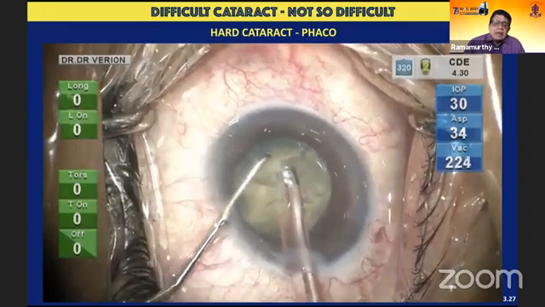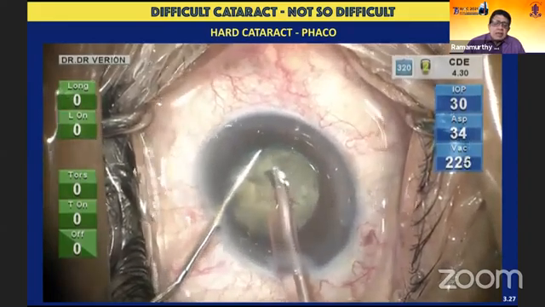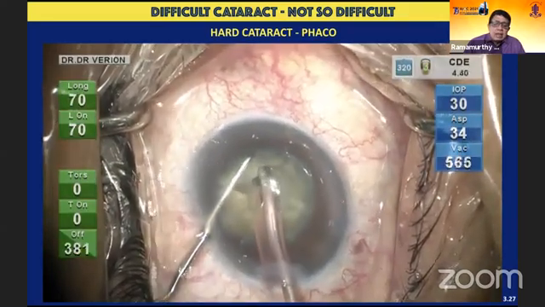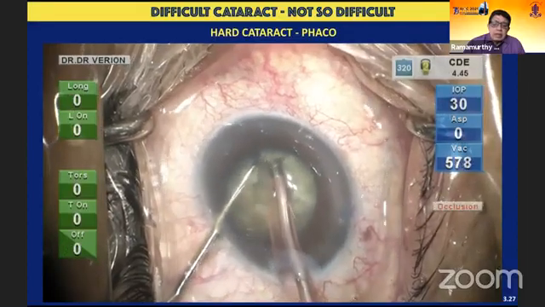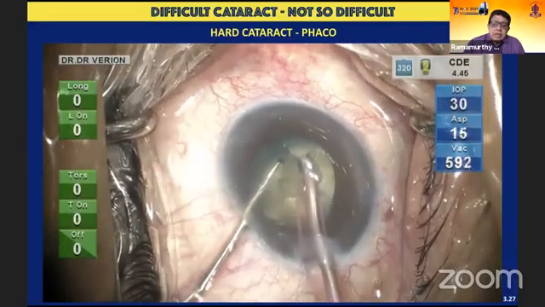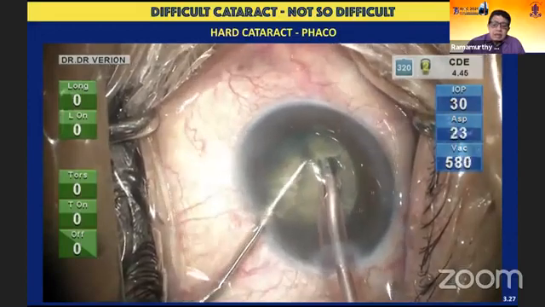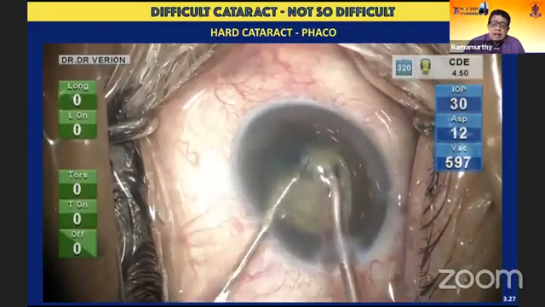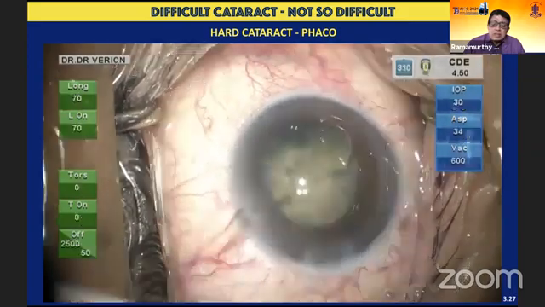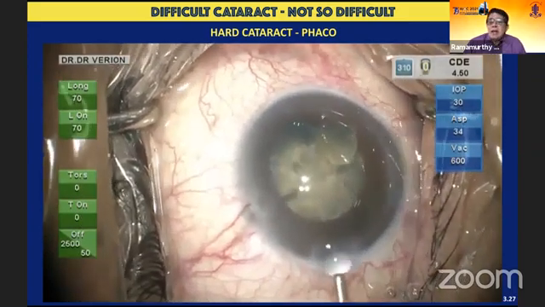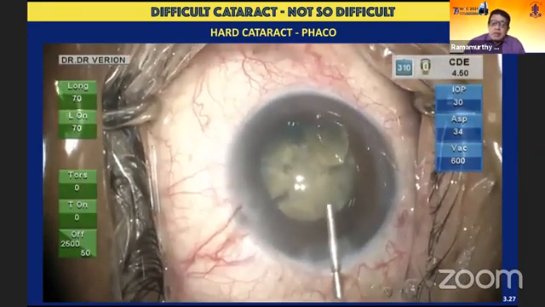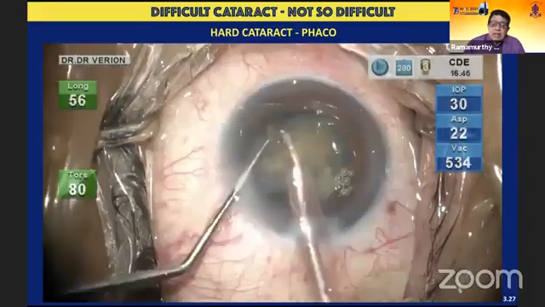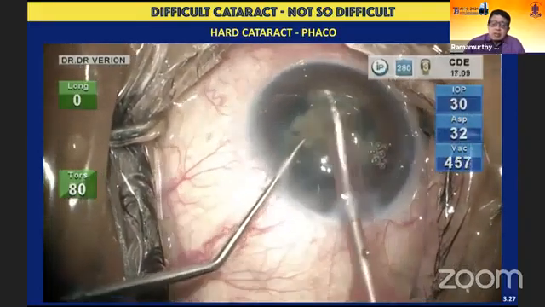When it comes to chopping, as you can see in my settings on the left, it's essentially longitudinal power that I employ, hardly using any torsional power, because I feel that gives me an excellent hold onto the nucleus. Chopping is complete, and you can find that the phaco power used, almost entirely within the capsular bag, is quite low.